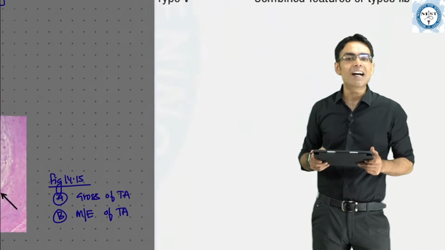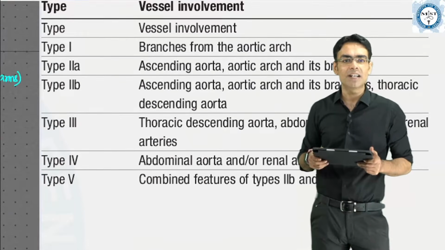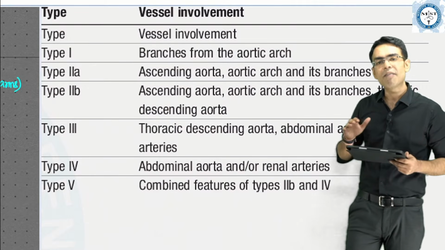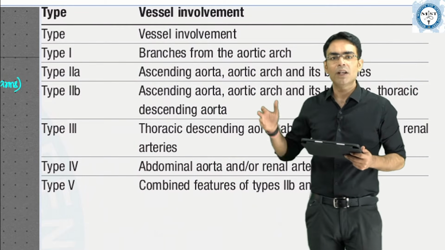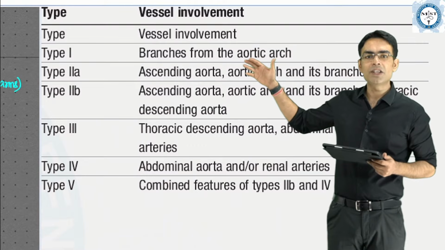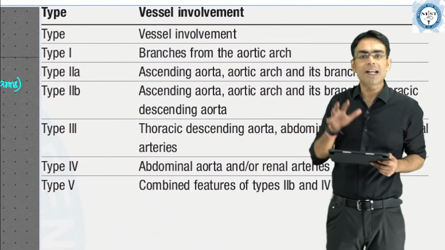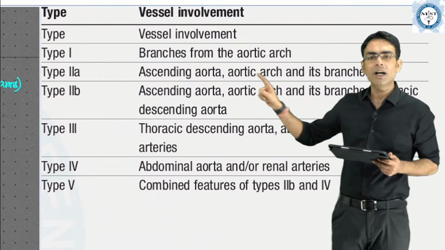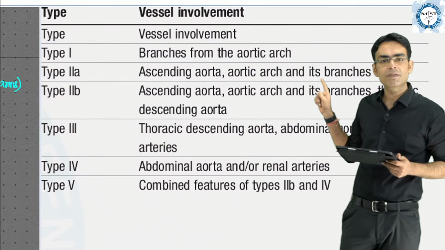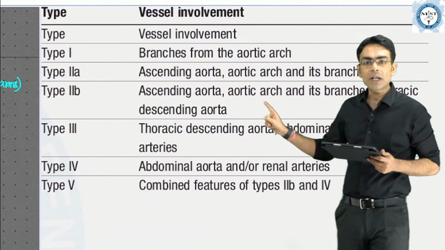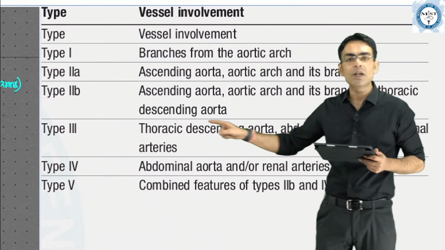But because they have asked the type of Takayasu arthritis, just for your reference, we have 5 types. In type 1, it is the branches of the aortic arch. Type 2A, which has been asked in the exam, is ascending aorta, aortic arch and its branches. Whereas type 2B is ascending aorta, aortic arch, branches plus the involvement of descending aorta too.